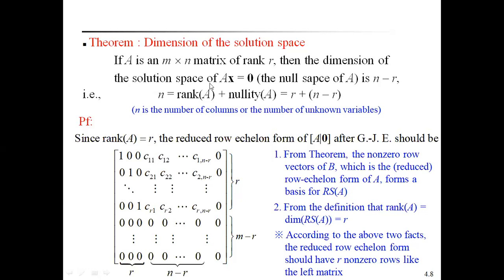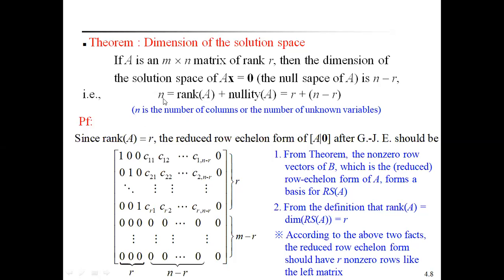One more important theorem we have to discuss: the dimension of the solution space. If A is an m by n matrix of rank r, then the dimension of the solution space of Ax = 0 is n minus r.